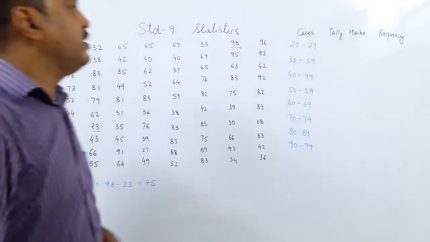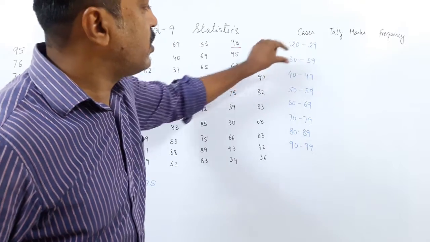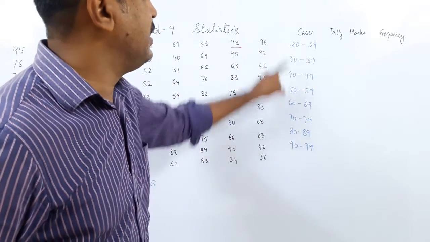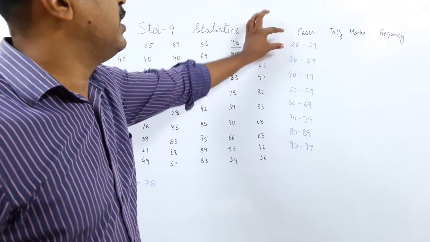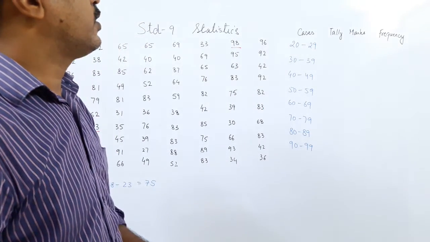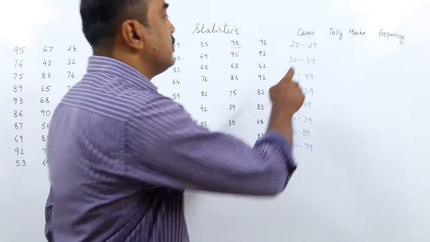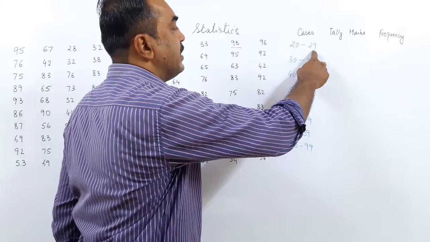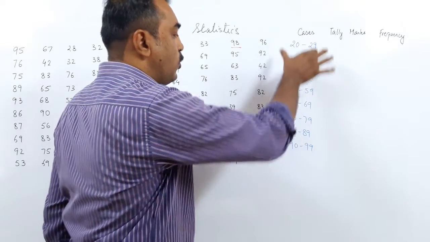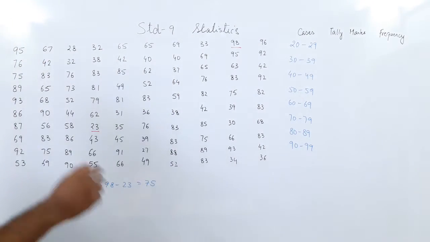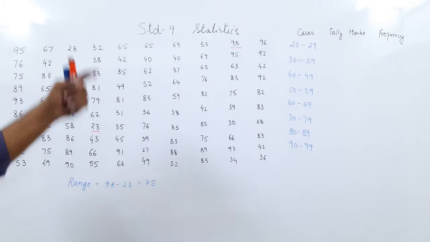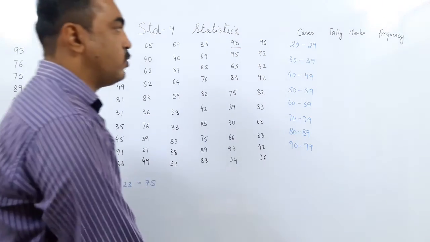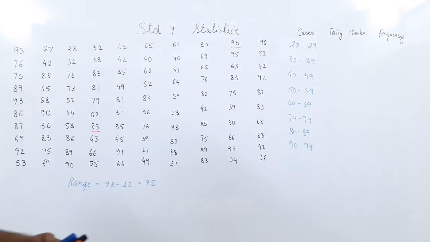Why? I can see in the range of 20, in the range of 30, 40, 50, 60, 70, 80, 90. So this becomes easier to read. But in yesterday's lecture you saw this is not inclusive, because 20 to 29 ends at 29 and the next begins at 30. So now we'll see how to work with the tallymarks. Since the data is very big and you want to be accurate, be very, very careful while counting. So should we begin the use of the tallymarks?